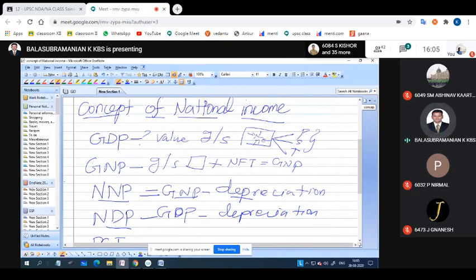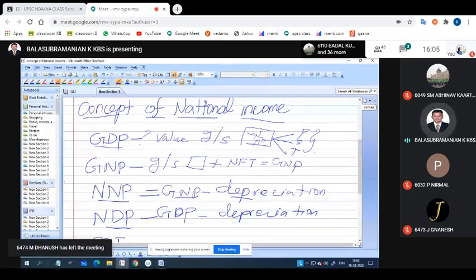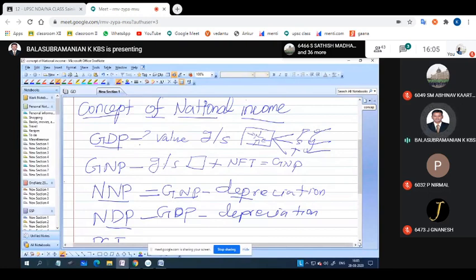GDP, you know very well, I'm teaching. GDP means gross domestic product, the value of final goods and services produced within a boundary. This GDP comes under the three sectors: primary, secondary, and tertiary. GNP means the value of final goods and services produced within a boundary plus NFT, net foreign transaction, which is known as gross national product.